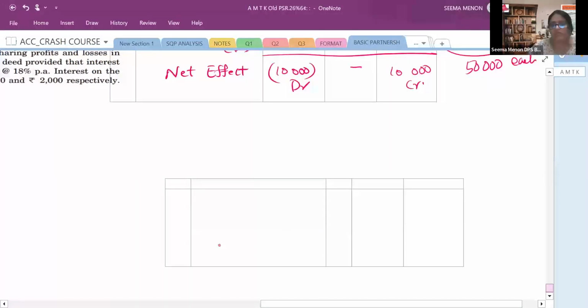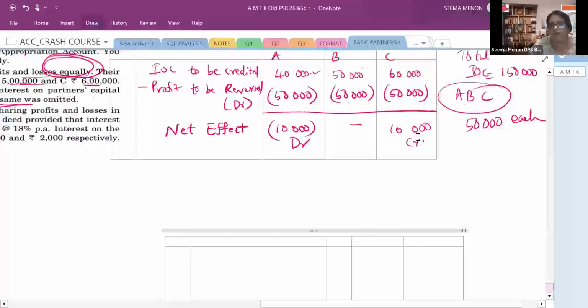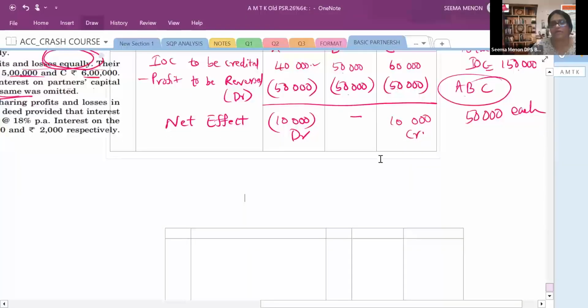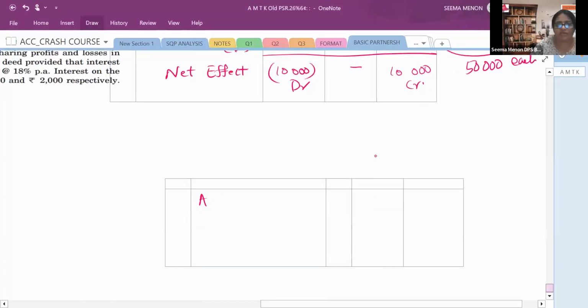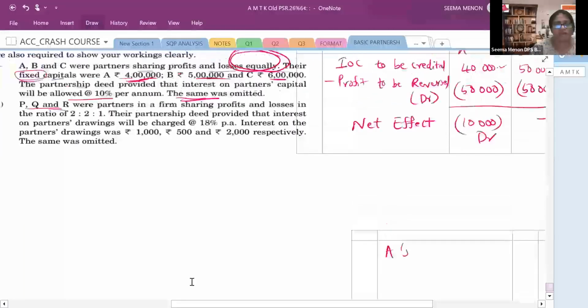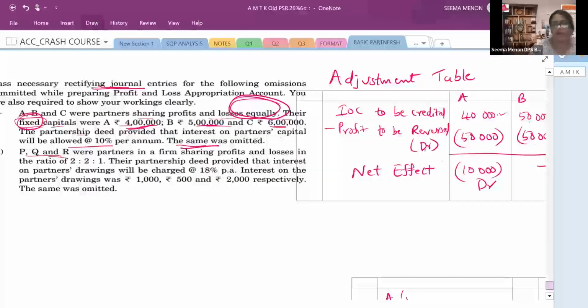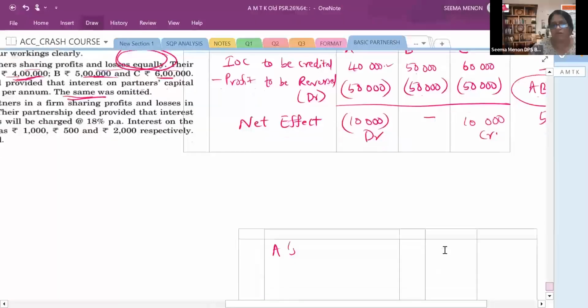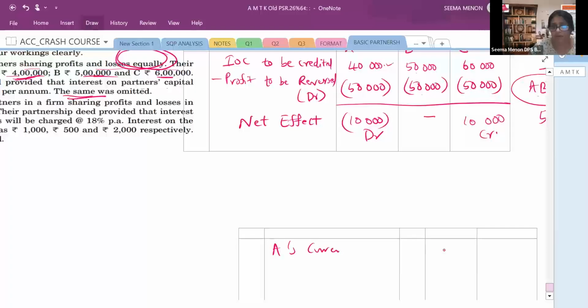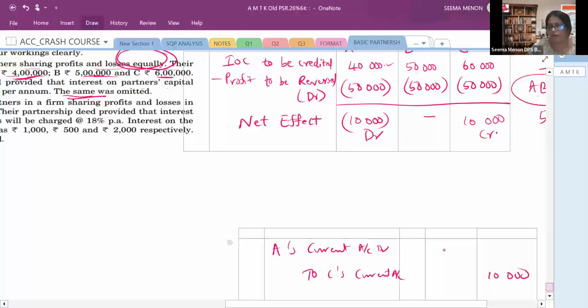Children, you can see that A is to be debited and C is to be credited. So you will write A's capital account. Before that, you see that there is a fixed word. Yes, question आप देख लीजिए, fixed word था. So what will you write? Instead of capital account, you will be writing current account. That is very important. A's current account debit to C's current account. C will get now how much? 10,000. So C's amount is 10,000 and A's amount also 10,000. It will always be the same.